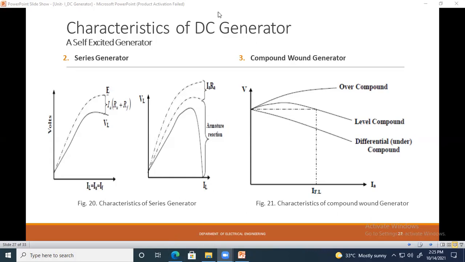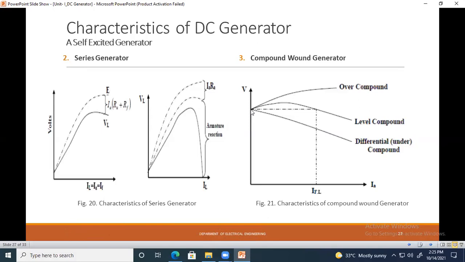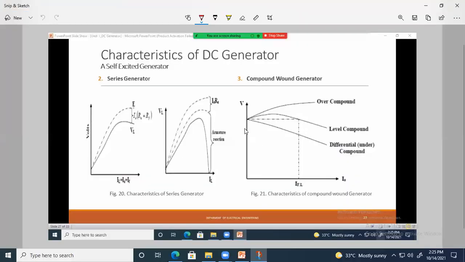Yes, see here, we are discussing the compound wound generator. In case of a compound wound generator, as I have told, first of all, if we consider here, the dotted line shows the constant induced EMF at no load. When we increase the load, that is, the load current increases.